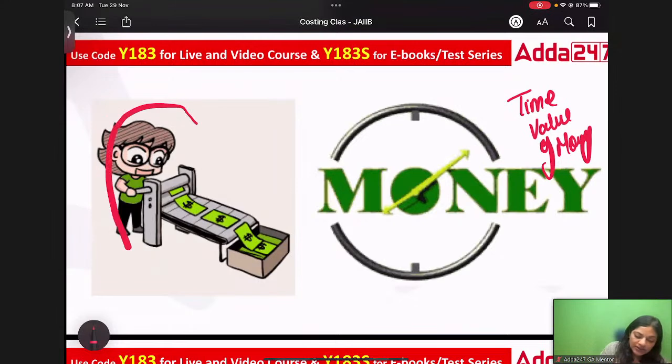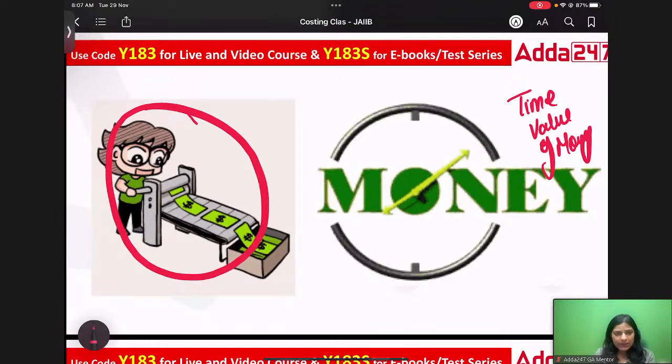See, you could see here, this is money, right? And this is time. With time, the value of money changes. What our parents were earning at that particular time and what we are earning today at this point of time cannot be relatable, can never be equal. Why? Because with respect to time, money has evolved, the value of currency has increased, and rather, if you see, the purchasing power of currency has changed.